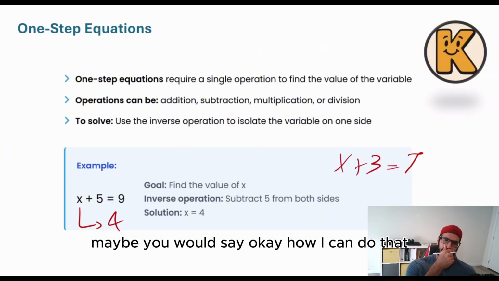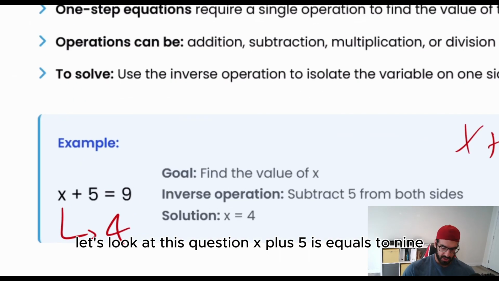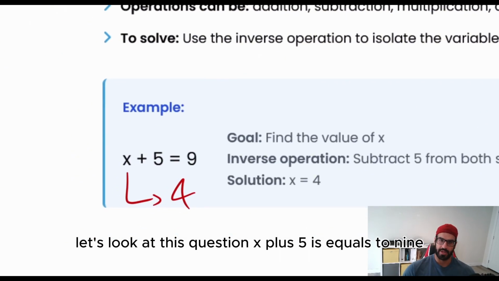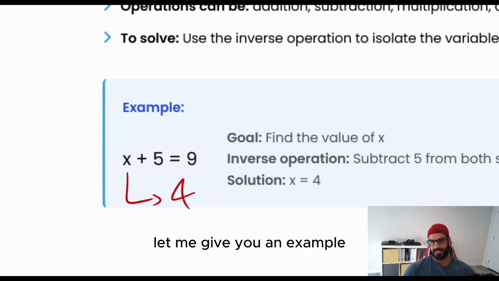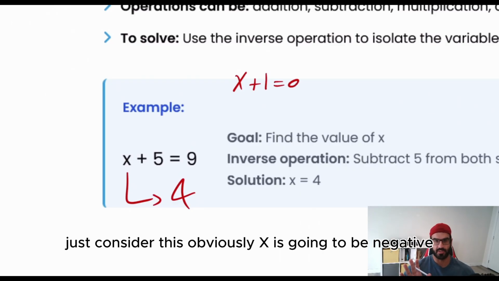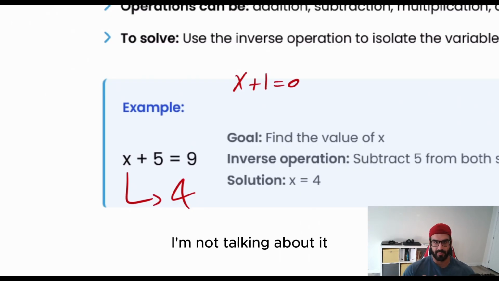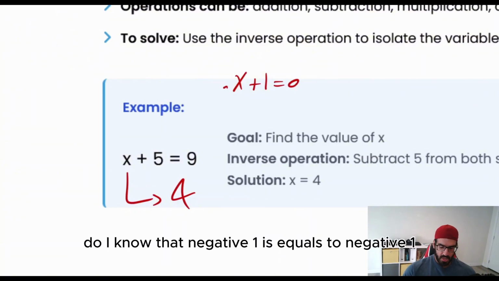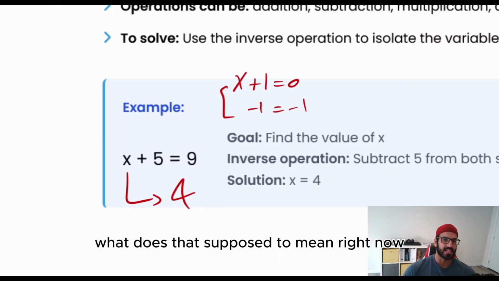Maybe you would say, okay, how can I do that? Let's look at this question: x plus 5 is equal to 9. Let me give you an example. Imagine that I do have a fact that x plus 1 is equal to 0. Just consider this one. Obviously, x is going to be negative 1. I'm not talking about it. Do I know that negative 1 is equal to negative 1? Some of you would say, okay, what is that supposed to mean right now?